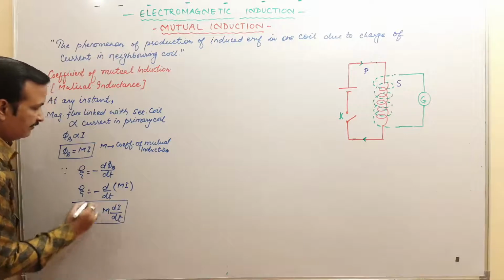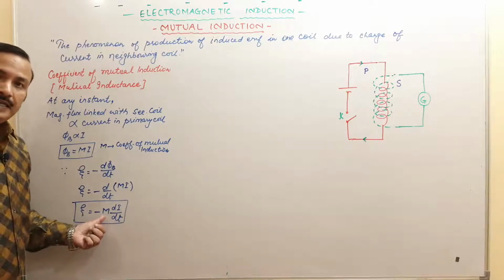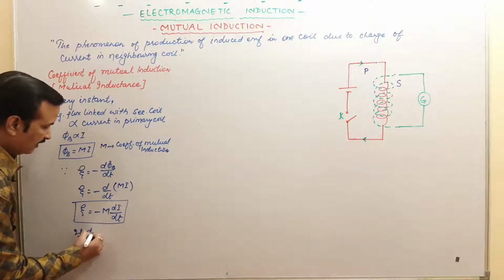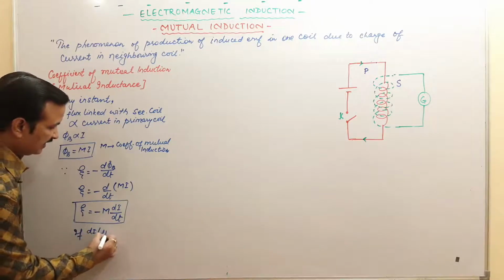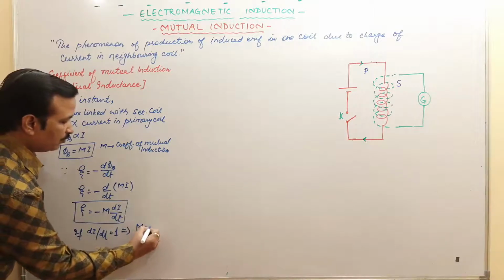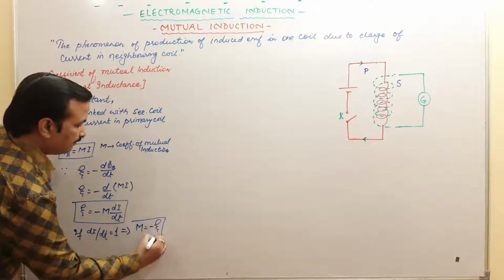From here we will define mutual inductance. Now if we take dI upon dt equal to 1, this implies M is equal to minus of E.